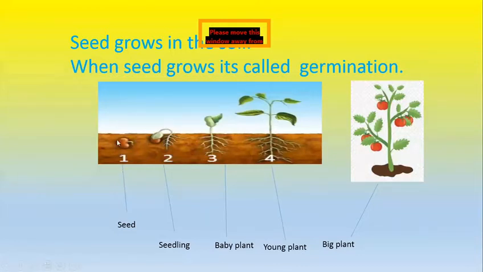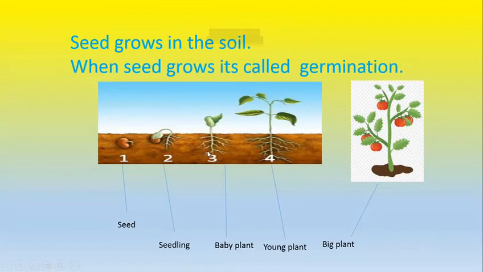We will read here number 1. Number 1 is seed. First you will put the seed in the soil, okay? And afterwards, the seed starts to grow. It's called what? Seedling. After number 3, you will see a stem come outside and there is a baby plant, okay? Number 3, seed will become a baby plant. And number 4, you can see here, seed will become a young plant. And after the young plant, you will get a big plant.